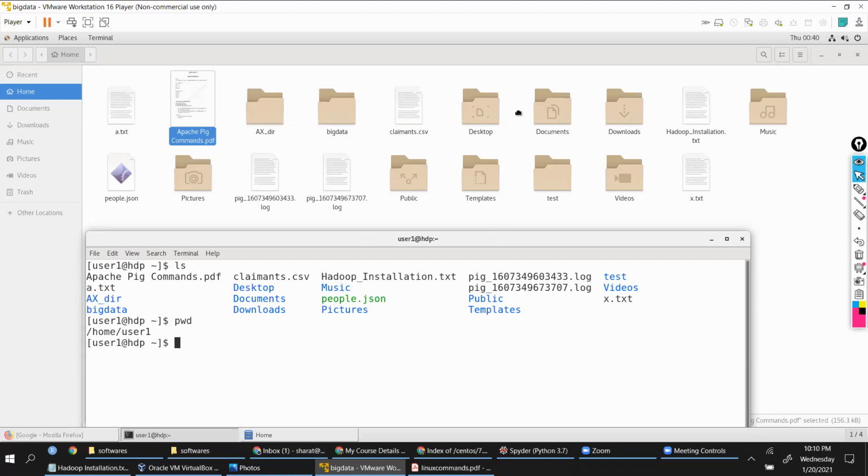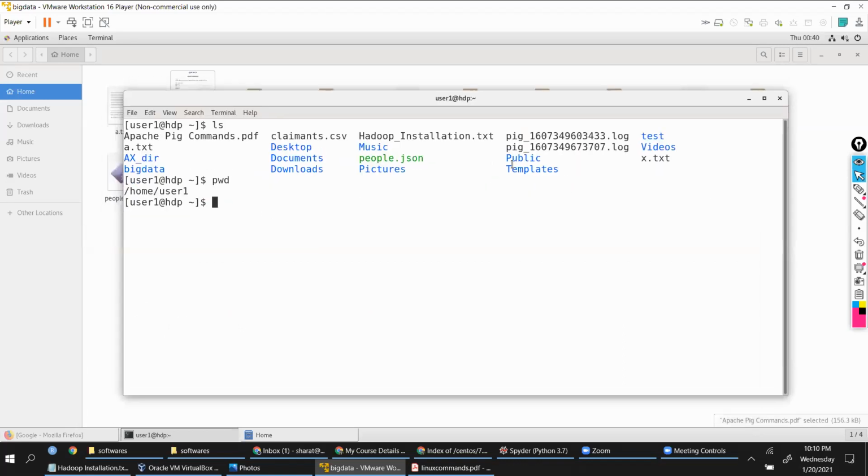In the command prompt, it is very, very important to learn Linux command prompt commands, because we will be using this command prompt for doing a lot of things. Remember, we are trying to set up a software. So you're trying to become an admin, right? Administrator. So commands are very, very important.